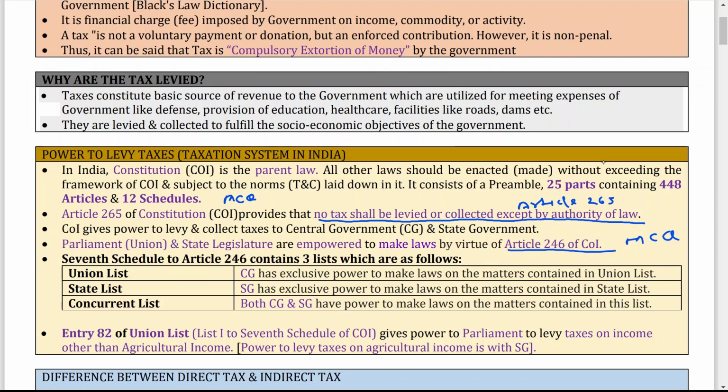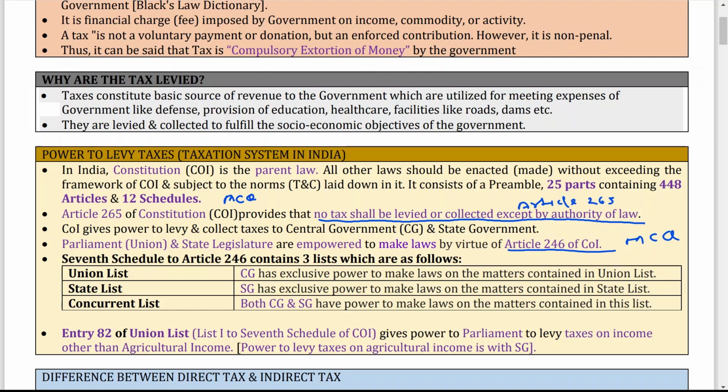Now, what is the union list and who can make laws related to the subjects covered in the union list? In the same way, what is the state list and who can make laws related to the subjects covered in the state list, and what is the concurrent list and who can make laws related to the subjects covered in the concurrent list. So answer number 1: union list means what?